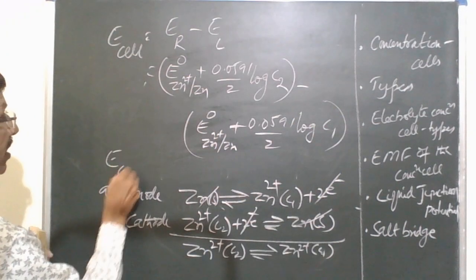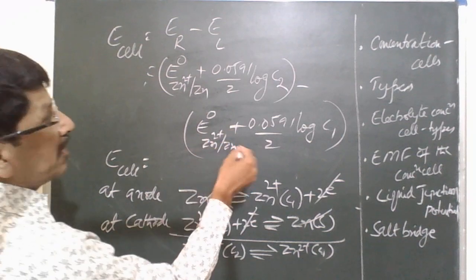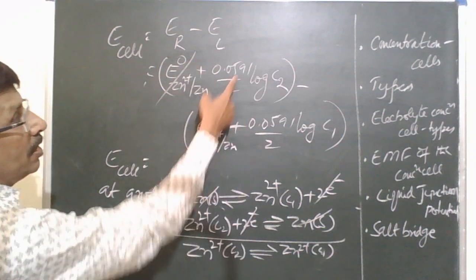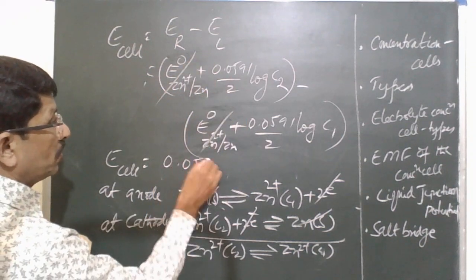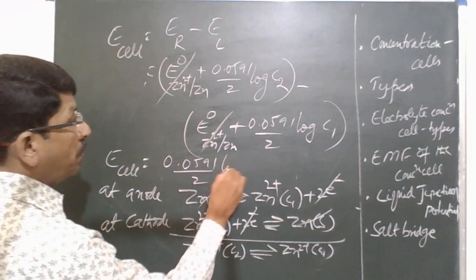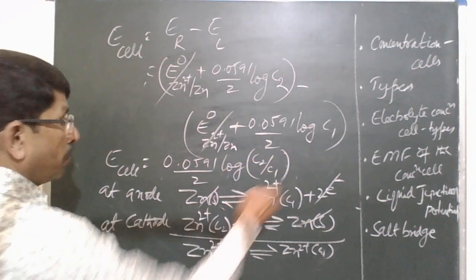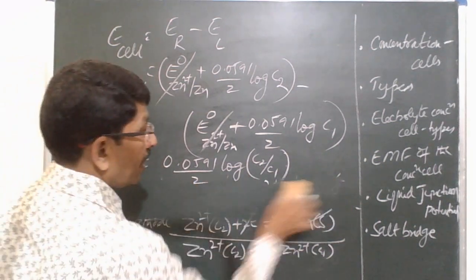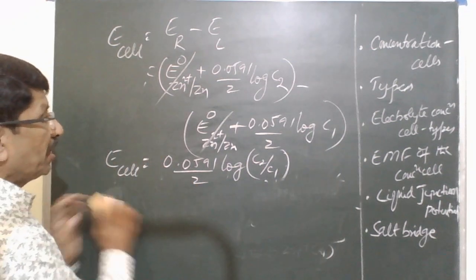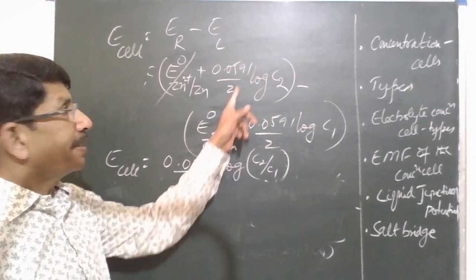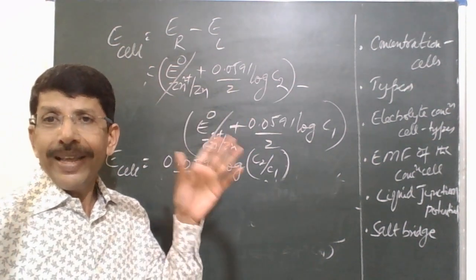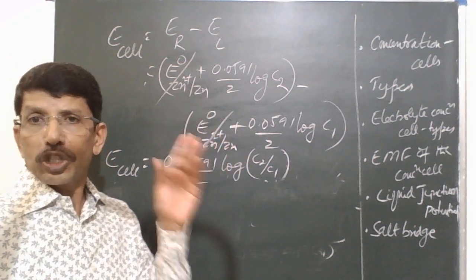So what will be the net expression? If you open the bracket, the E naught terms get cancelled. So you have 0.0591 by 2 log C2 by C1. This is the expression for the EMF of this cell, which is an electrolyte concentration cell.